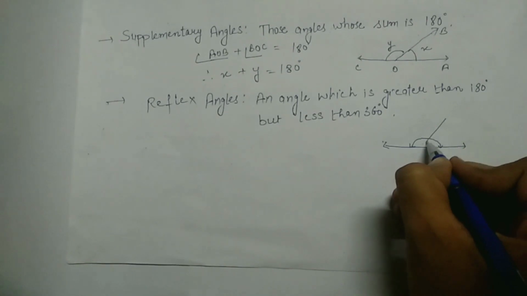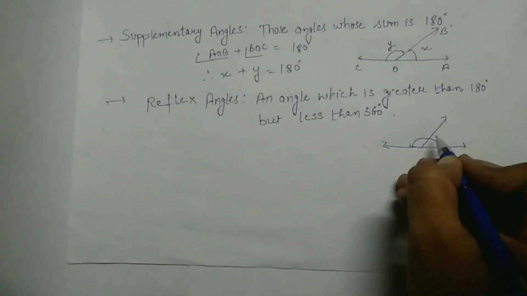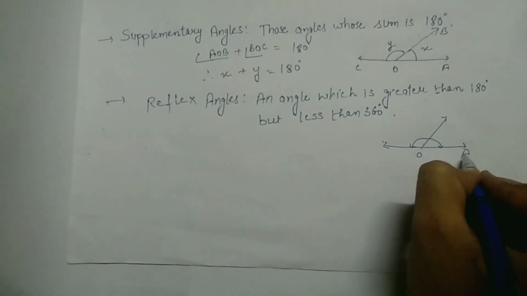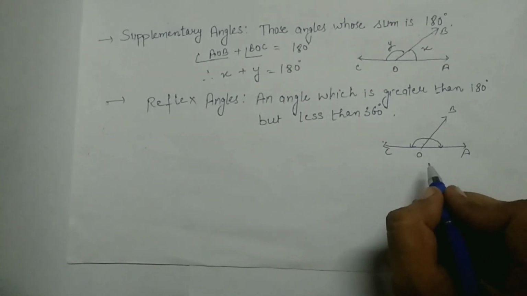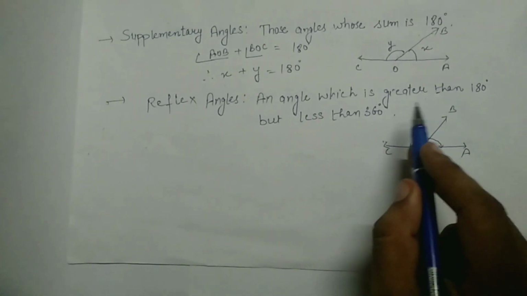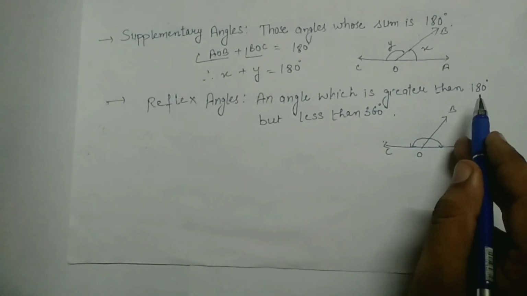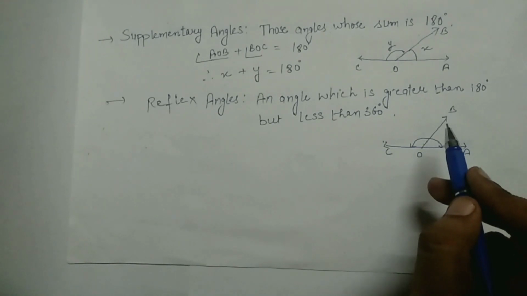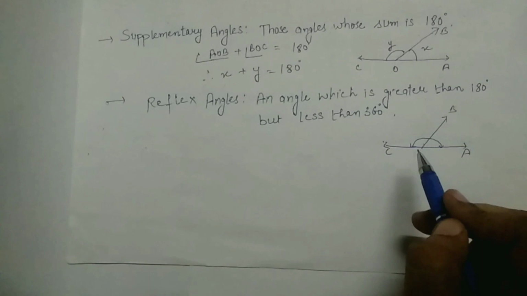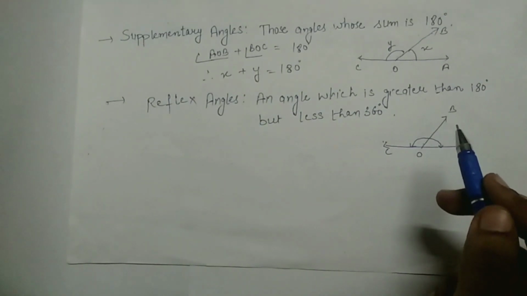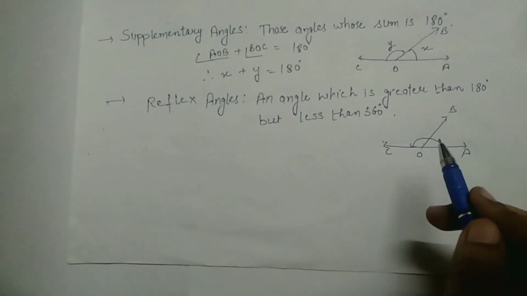If I draw this as a ray, I am taking the names here O, A, B and C. The straight line makes an angle of 180 degrees. But what is the reflex angle? A reflex angle is an angle which is greater than 180 degrees but less than 360 degrees. That means the angle must be greater than 180 degrees and must be less than 360 degrees.